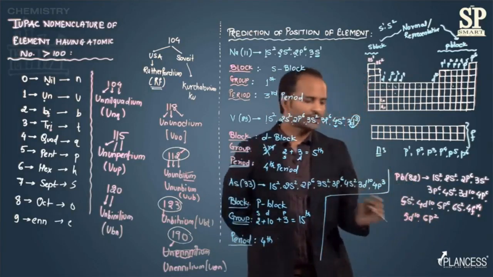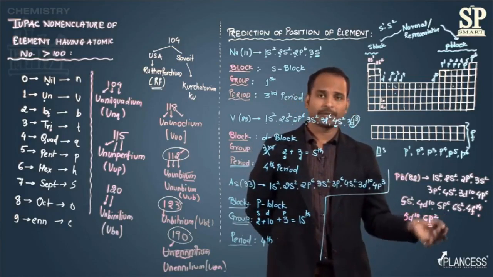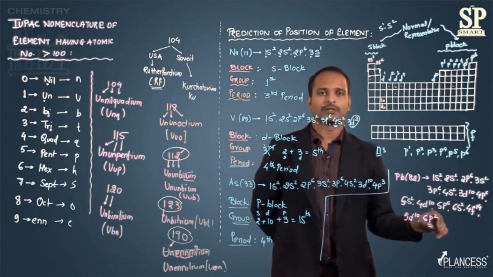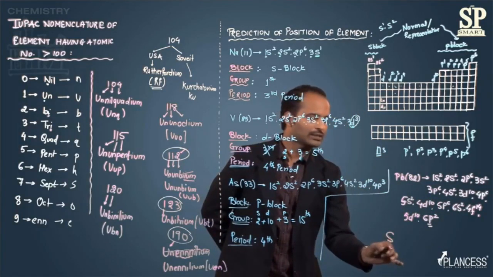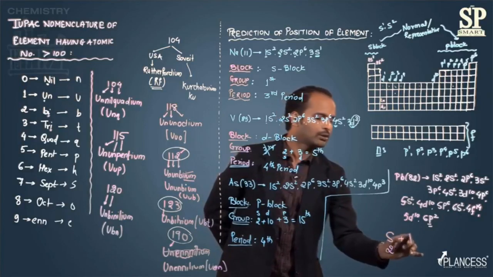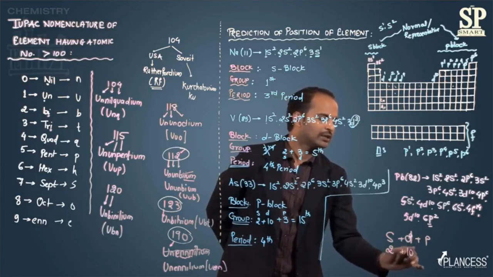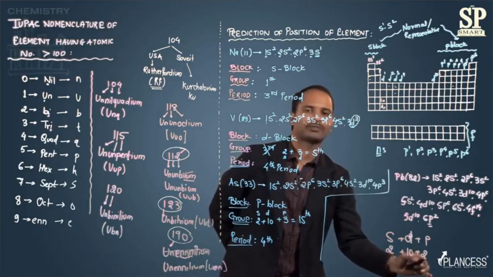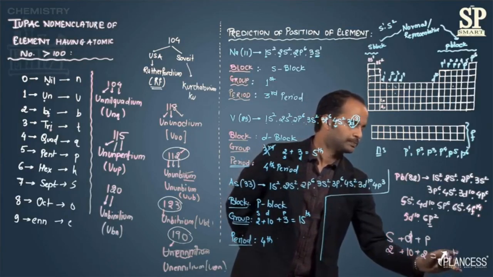So now the position. P block element, last electron enters in p orbital, so p block. In p block, it is in the second group. So for the number of group, I will start with the s block, that is 2, then s, after s comes d, and then p comes. So s2, d10, and then it belongs to the second group of p. So the total group from the left hand side is 14th group.